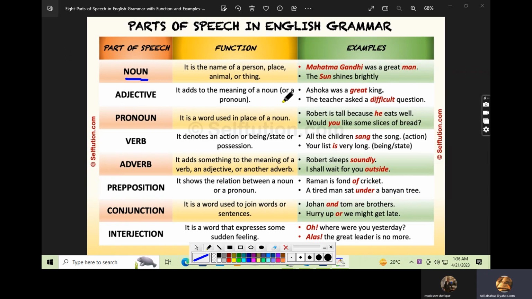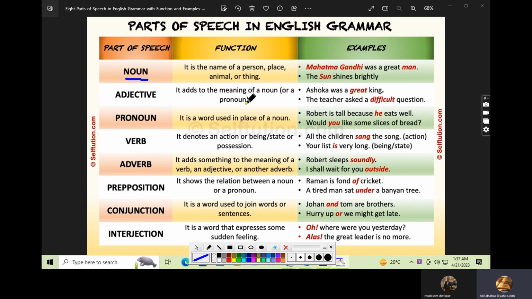Now let's talk about adjective. It adds to the meaning of a noun or a pronoun. As we know about noun, an adjective is adding meaning to a noun or pronoun. We will also talk about what pronouns are. Basically, we can say the great Alexander was a great king.